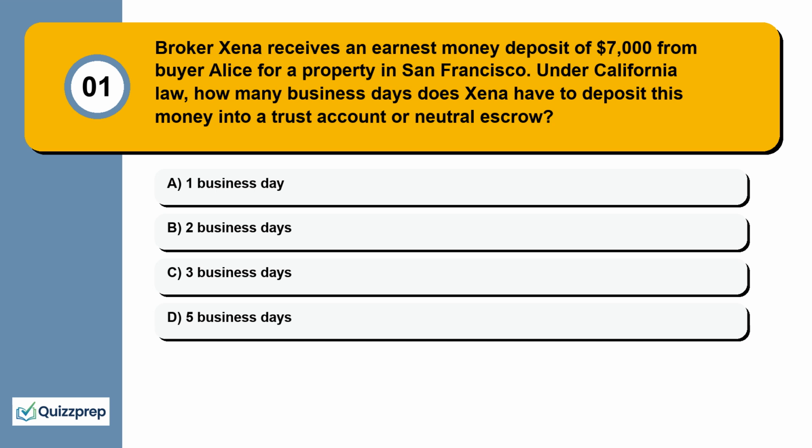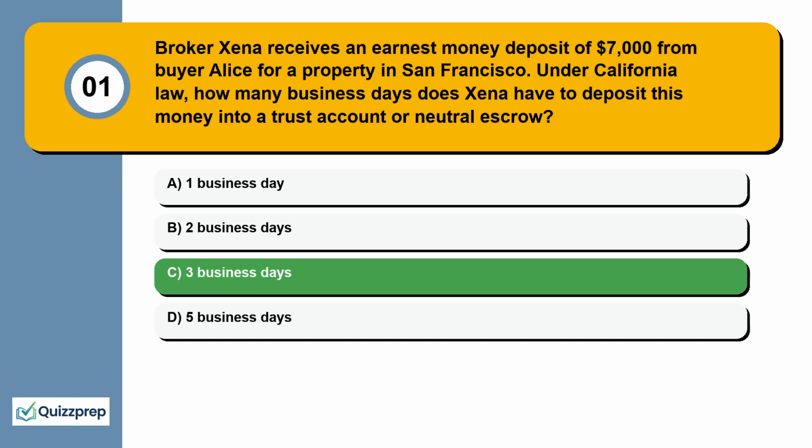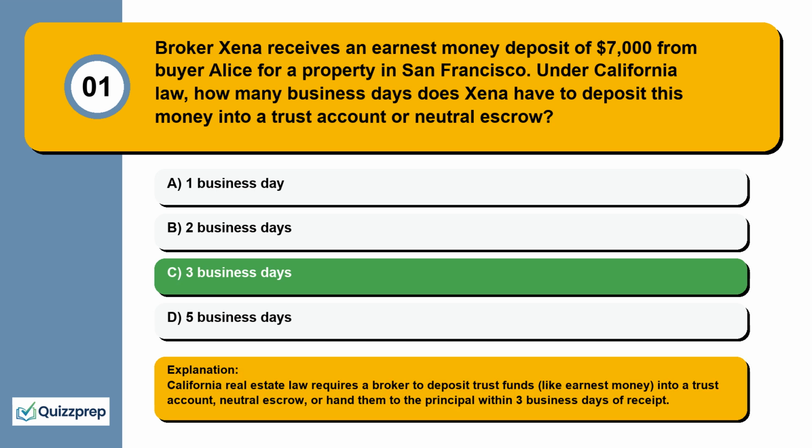Under California law, how many business days does Zena have to deposit this money into a trust account or neutral escrow? 1 business day, 2 business days, 3 business days, 5 business days. California real estate law requires a broker to deposit trust funds, like earnest money, into a trust account, neutral escrow, or hand them to the principal within 3 business days of receipt.